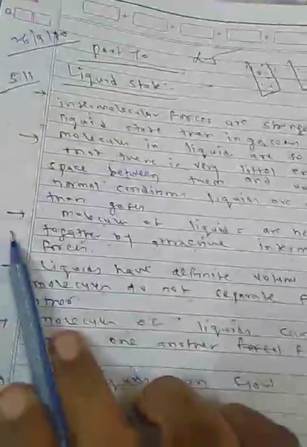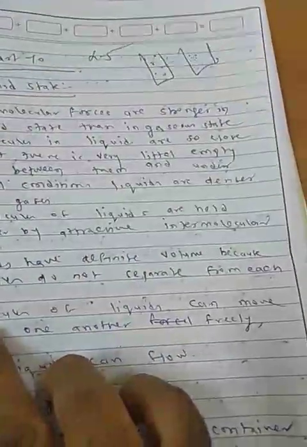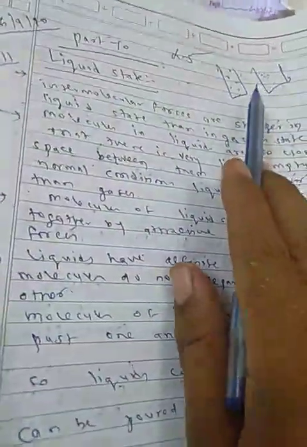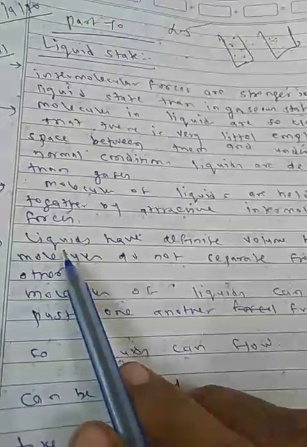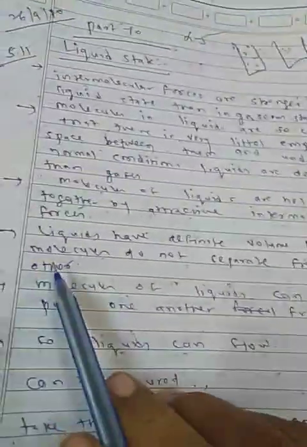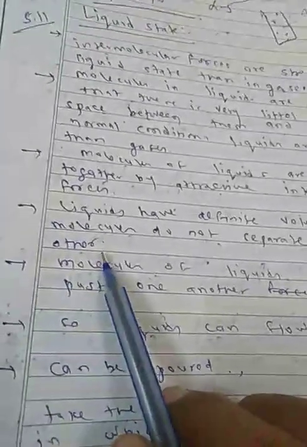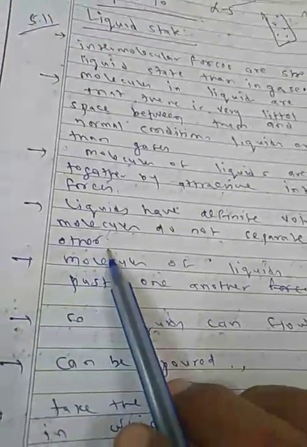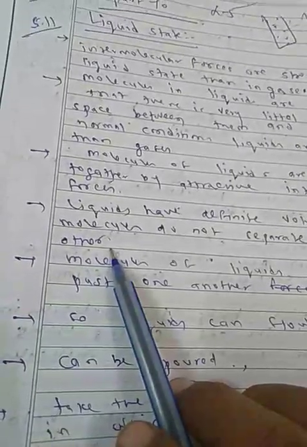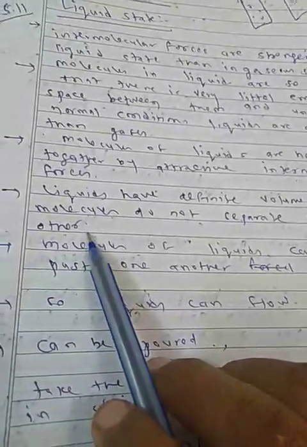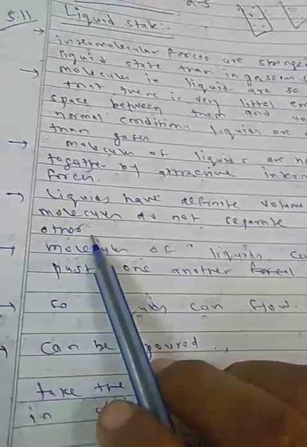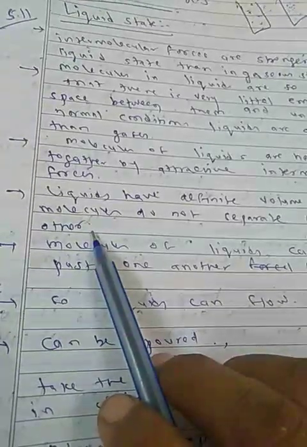gases. Molecules of liquids are held together by attractive intermolecular forces. They are close, therefore they are attracted by intermolecular forces. Liquids have definite volume because molecules do not separate from each other. If you take any liquid, like water, you have to bring a bottle, or when filling water at home you fill it in pots.